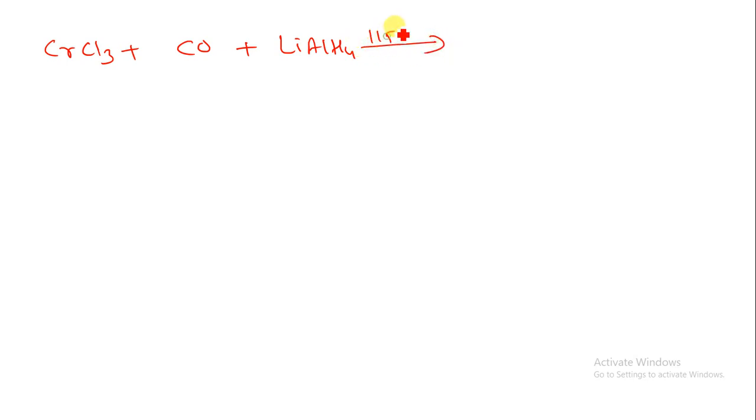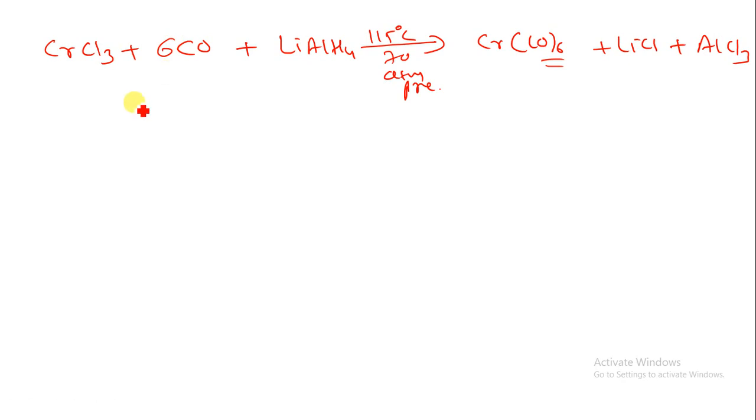At 115 degrees Celsius temperature and 70 atmospheric pressure, you can easily produce Cr(CO)6 by the removal of lithium chloride as well as AlCl3. When you balance, I have 6 CO, so I can put 6 CO over here. By using this metal salt in the presence of a reducing agent, with CO as a ligand, you can produce Cr(CO)6.